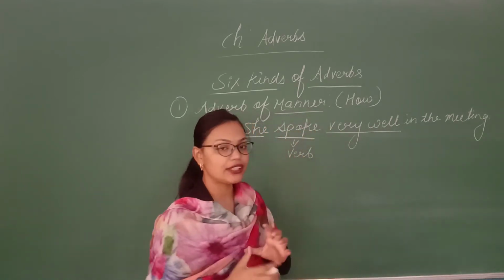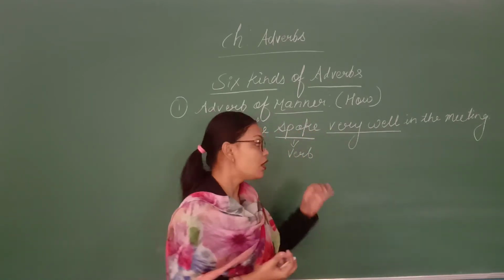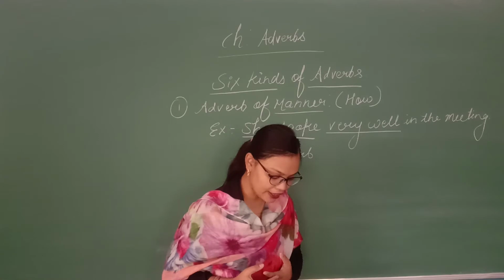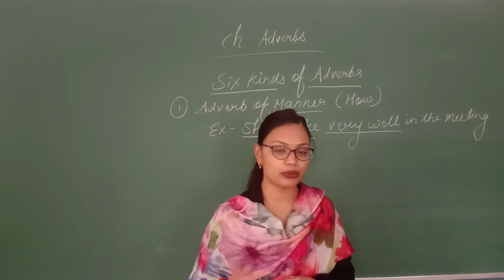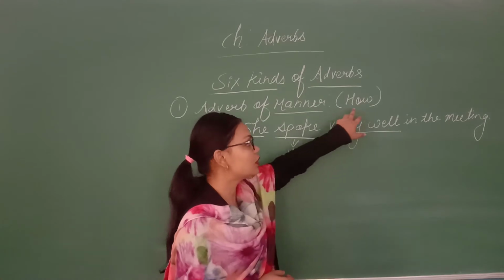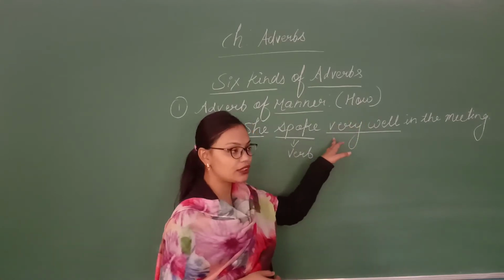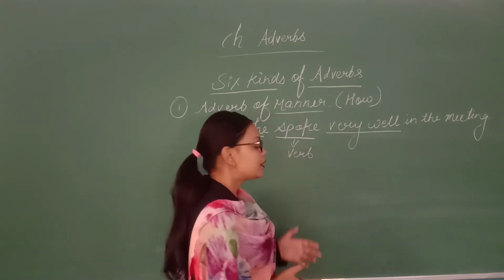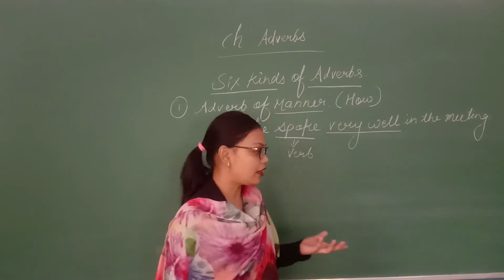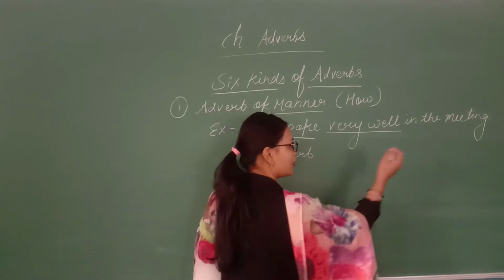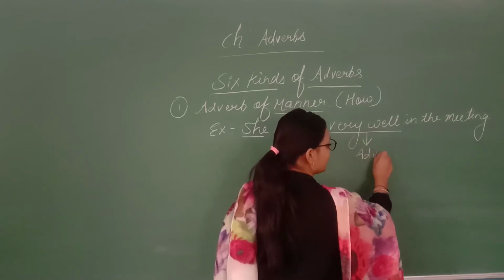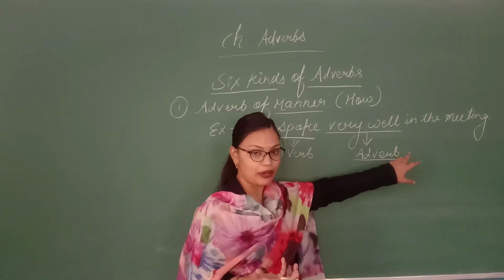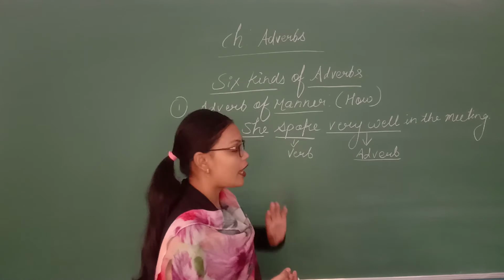Here you are getting the clear meaning, the manner, of how she spoke very well in the meeting. So whenever you want to find which kind of adverb it is, you need to start with the question how. If I ask how she spoke in the meeting, the answer will be that she spoke very well in the meeting. This is your adverb, because here you are getting the manner, that she spoke in a very good manner. So this was the example of your adverb of manner.